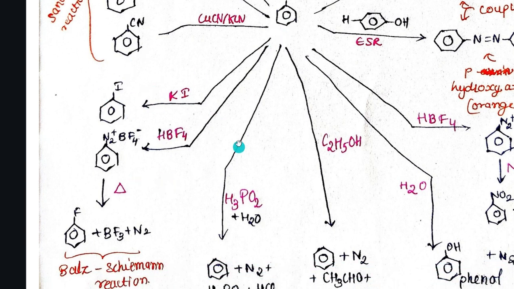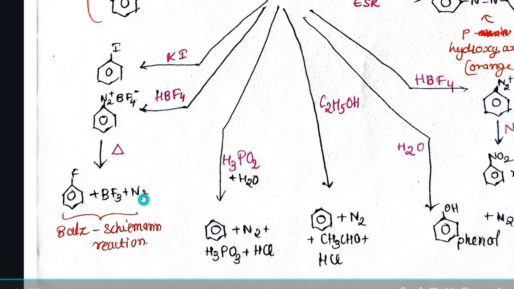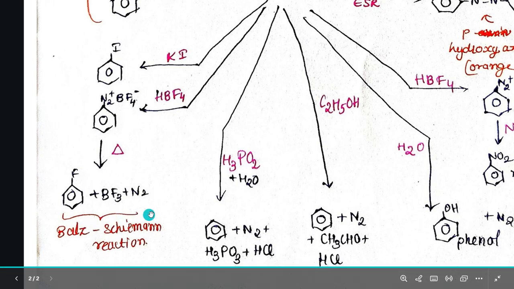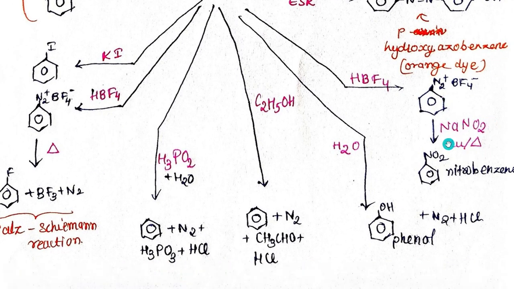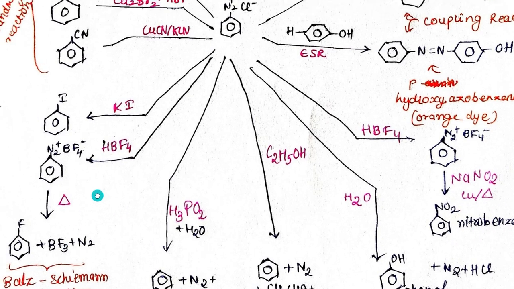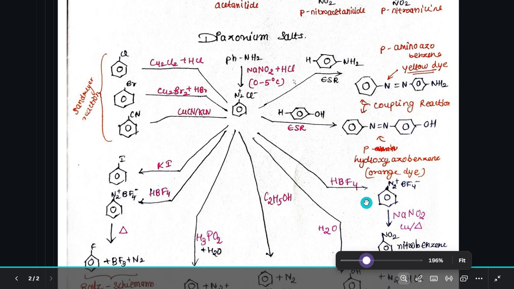Reaction with HBF4, as we saw, gives us the benzene ring with N2+ and BF4-. But this, only on heating, will give us fluorobenzene plus BF3 plus N2, which is the Balz-Schiemann reaction. There we added NaNO2 and Cu as well to form nitrobenzene; here we are just heating it to form fluorobenzene. So these were the reactions of diazonium salts, as you can see.